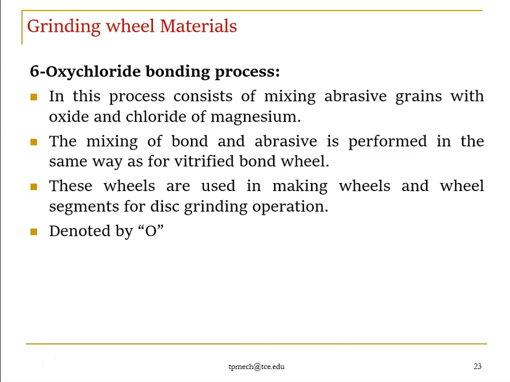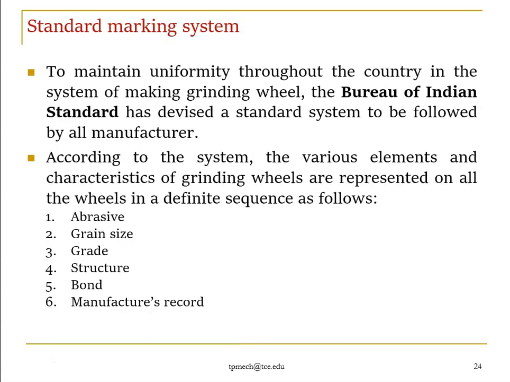So based on our applications, before we manufacture the grinding wheel, we need to understand the environment and the requirement. Based on our requirement, we need to choose our abrasive grains as well as the bonding process, right? So these are the types of bonding process. Now we go to the next topic, called standard marking systems.